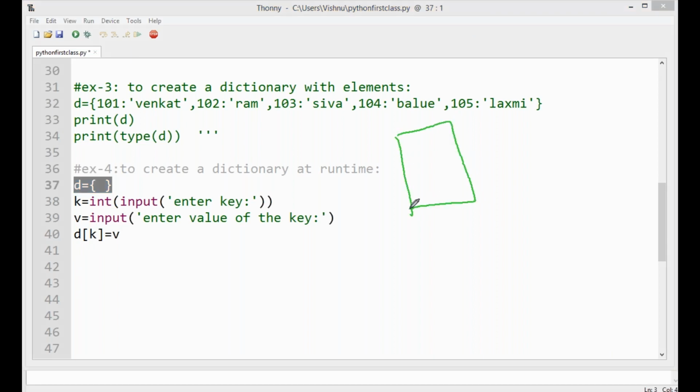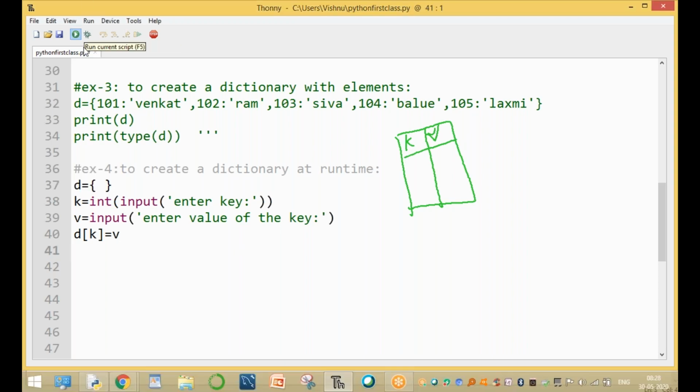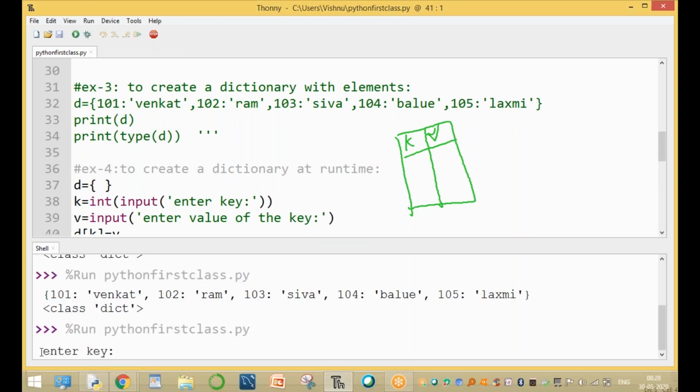That means indirectly this dictionary is divided into two parts. One is the key, another one is a value. Okay, up to here clear all of it. Now the next one, run this module and run here. So now enter the key.